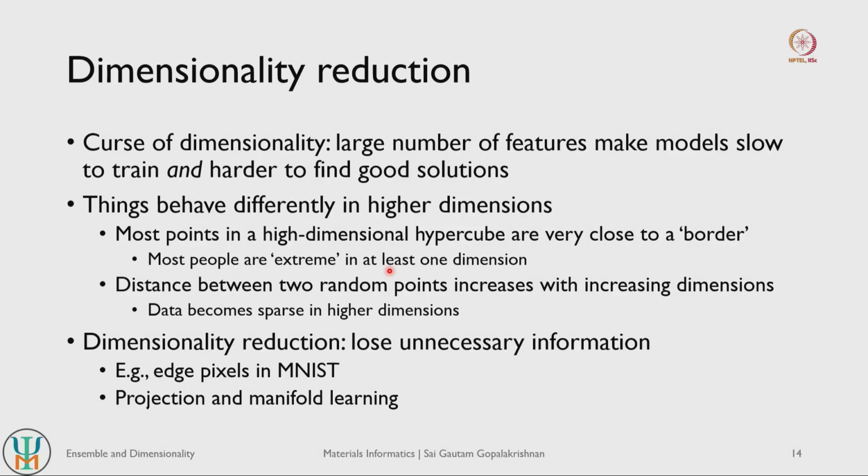So let us say you want to classify people. If you just want to classify people as right handed and left handed, that is a very straightforward classification, maybe 60% are right handed, 40% are left handed. So you would still find a large number of people that are not extreme, in the sense that a large number of people are still right-handed, and a large number are still left-handed. Now let us say you create one more axis of classification, whether they are Indian or non-Indian. Among right-handers there will be a fraction of Indians, among left-handers there will be a fraction of Indians, and again among right-handers there will be a fraction of non-Indians, and among left-handers a fraction of non-Indians.